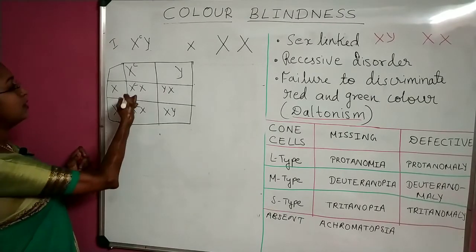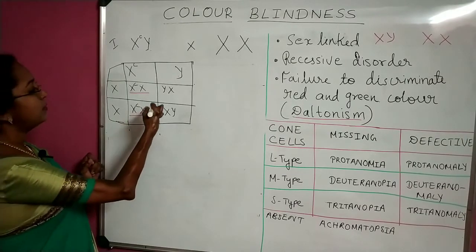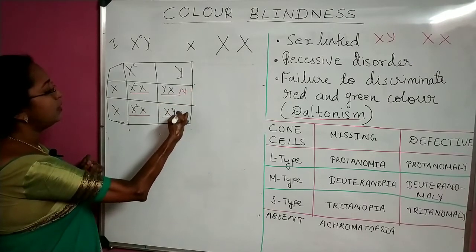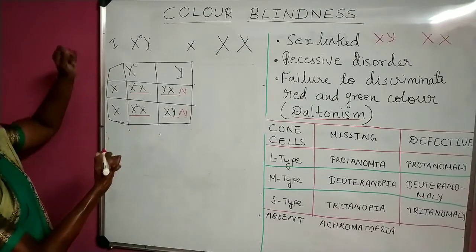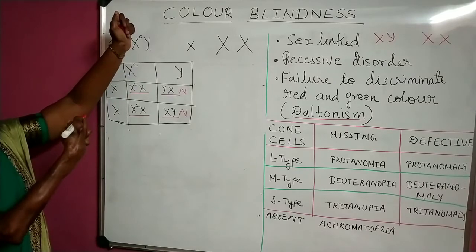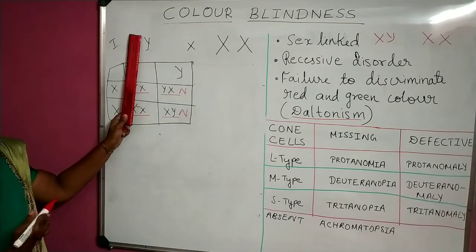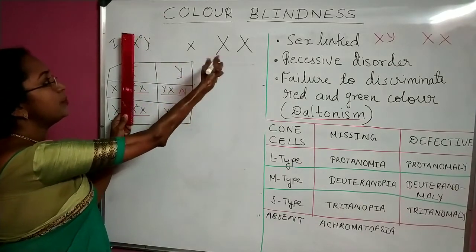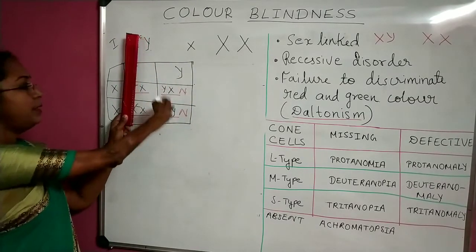XC is coming here. See, females. But what about males here? XY, they are normal. Male is also normal, because males will always have the Y chromosome coming from the father. Look here, the Y chromosome is coming from the father and the X chromosome is coming from the mother. Both the X chromosomes coming from the mother are normal. So males will be normal.